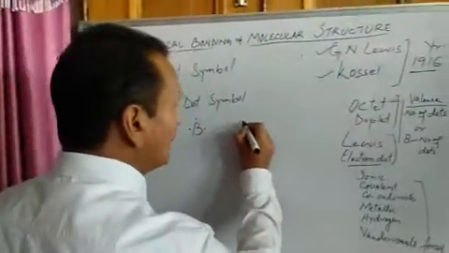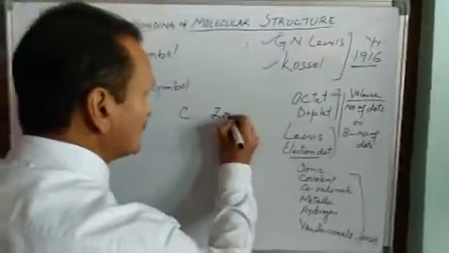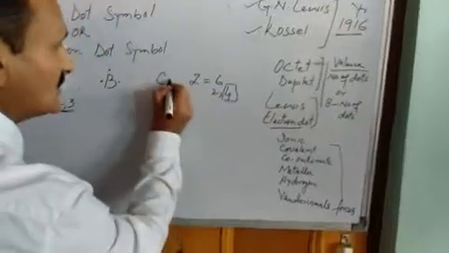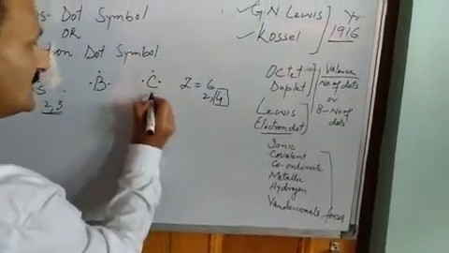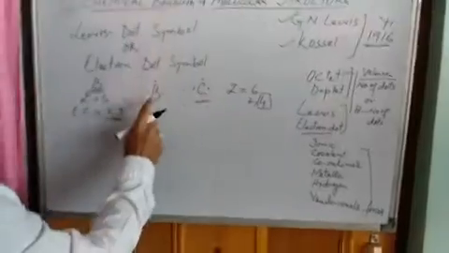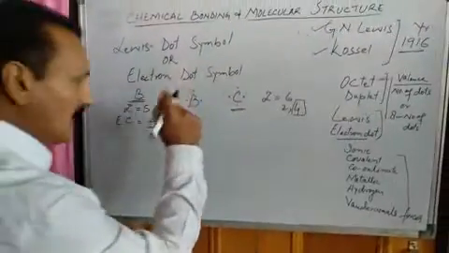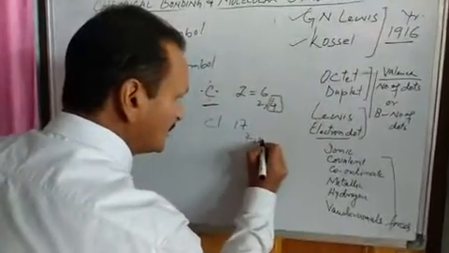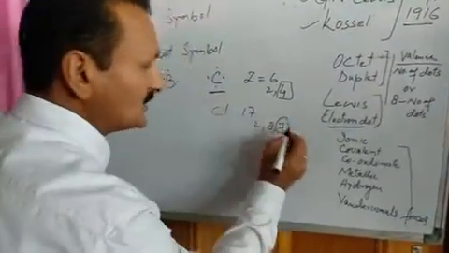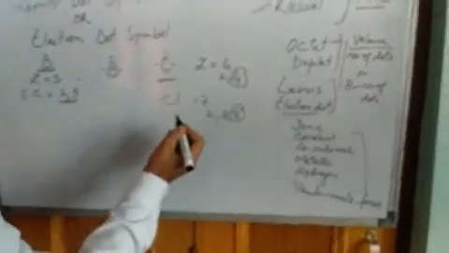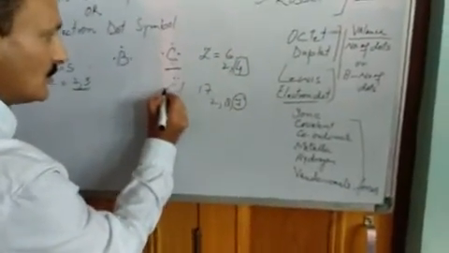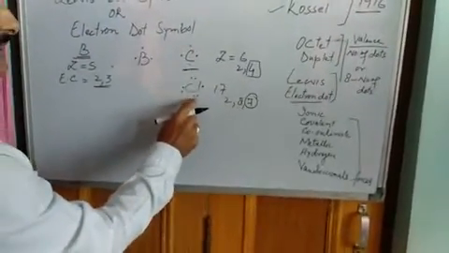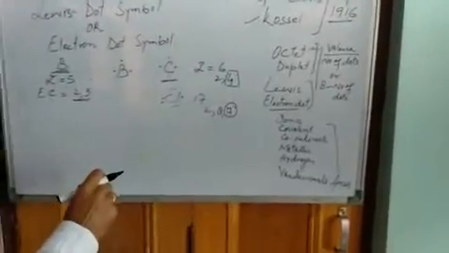Similarly, this is carbon, atomic number 6, electronic configuration 2, 4. How many valence electrons? 4. These 4 electrons can be represented like this. So this is the Lewis dot symbol of carbon. This is the Lewis dot symbol of boron. I have chlorine, atomic number 17, electronic configuration 2, 8, 7. How many valence electrons? 7. These 7 electrons can be shown by means of dots. 2, 4, 6 and 1, 7. This is the electron dot symbol of chlorine, or Lewis dot symbol of chlorine.